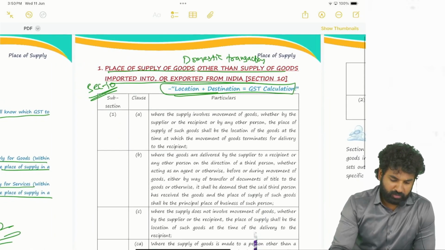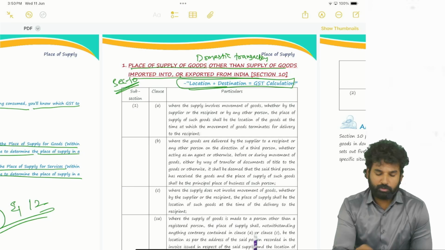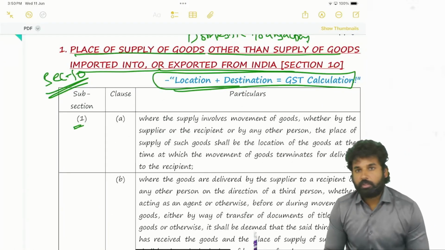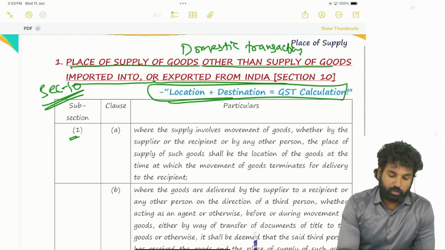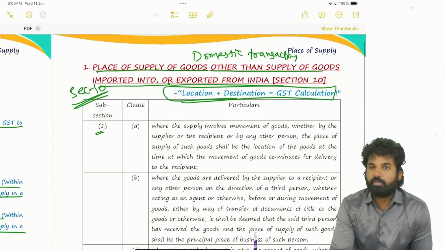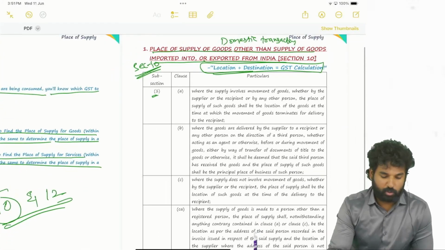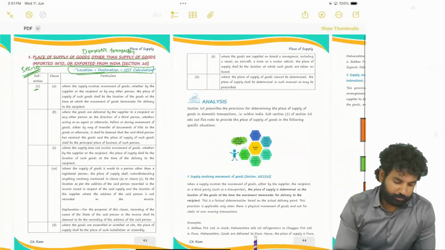We'll continue with this material. Section 10, subsection 1, clause A. We are talking about supply of goods and determining the place of supply in case of goods, that too domestic transactions. How many subsections are there?